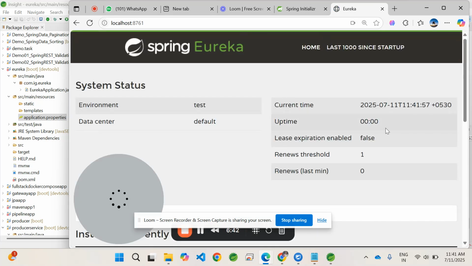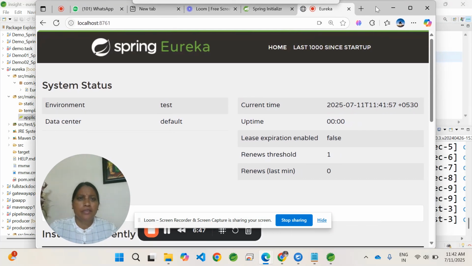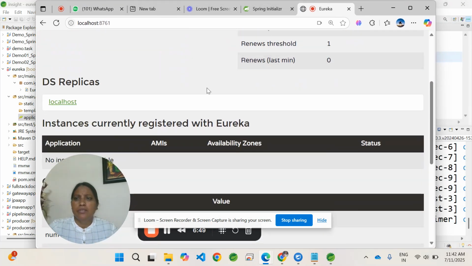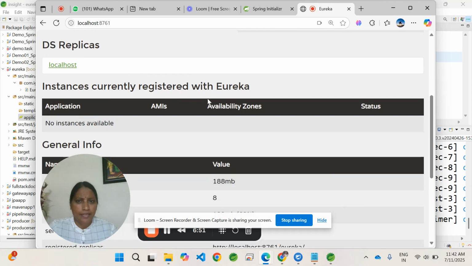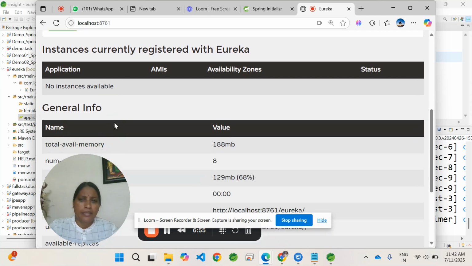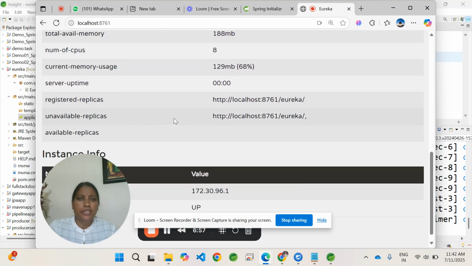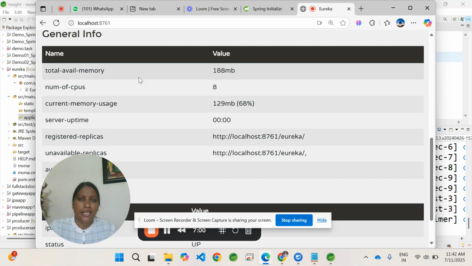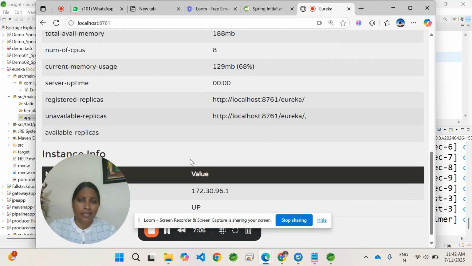So this is the Eureka dashboard, which is called a registry service. In this registry service, we can observe what instances are currently registered with Eureka. As of now, no instances are available. And what is the information about this particular service instance, like the available memory and current memory utilization, which port it is running on, how many replicas are created.